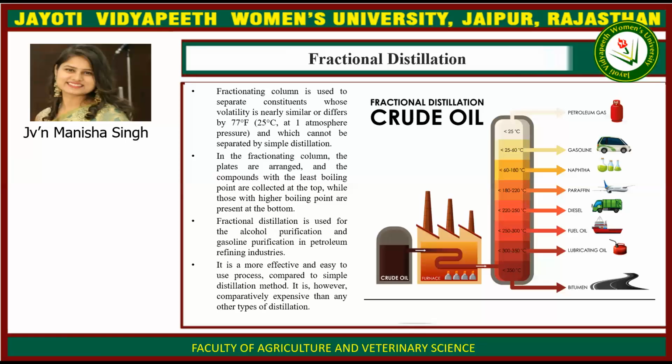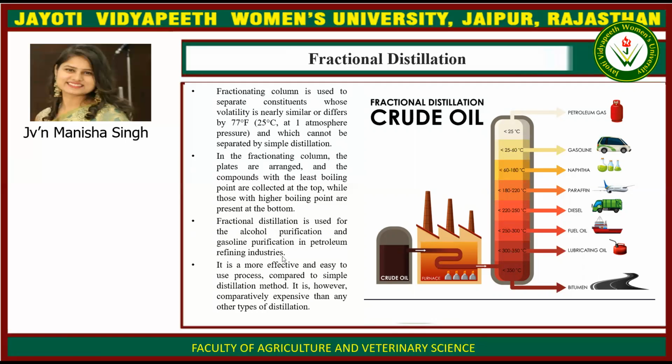In the fractionating column, the plates are arranged and compounds with the lowest boiling points are collected at the top, while those with higher boiling points are present at the bottom. Fractional distillation is used for alcohol purification and gasoline purification in petroleum refining industries. It is a more effective and easy to use process compared to the simple distillation method. It is, however, comparatively more expensive than any other type of distillation.